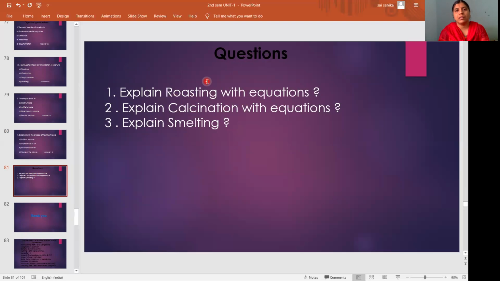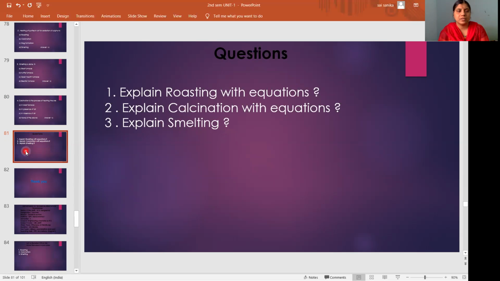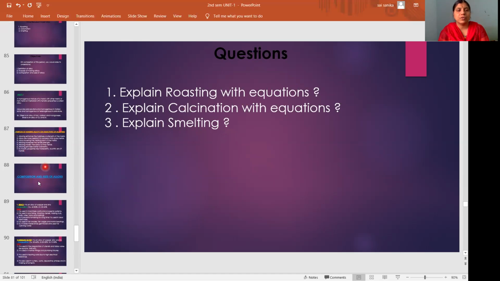Heating an ore in presence of air is called roasting. Heating an ore in the absence of air is called calcination. And reduction of oxide ore by using a reducing agent in the presence of flux is called smelting. These definitions they will ask for 1 mark. Explain roasting is a 5 marks question. Explain calcination with equations and explain smelting are also 5 marks questions. Like this you get different types of questions from extraction of crude metal.